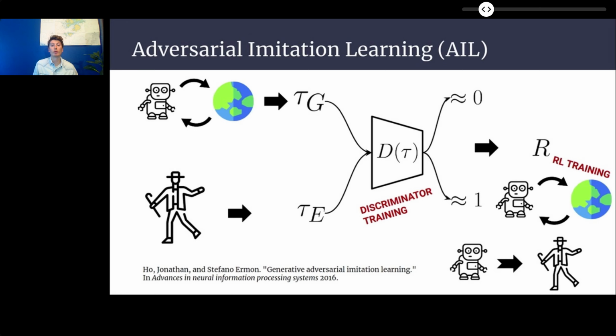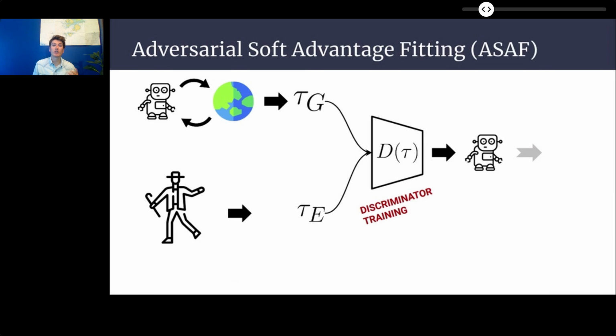In this work, we propose to remove the reinforcement learning step. Adversarial soft advantage fitting enables you to directly derive a policy that resembles the expert's from the discriminator training. By removing the RL procedure, ASAF is able to increase performance and robustness to tuning while drastically reducing the algorithmic complexity.